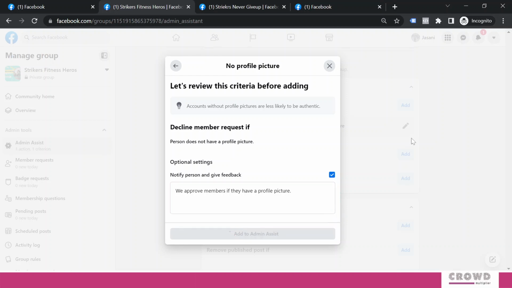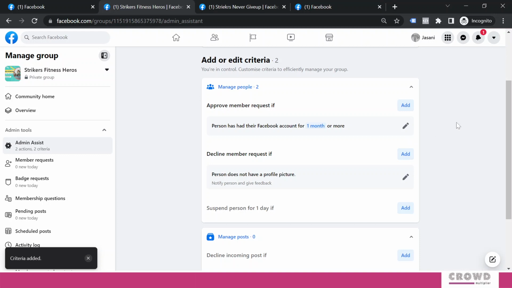Add it to admin assist. So the moment somebody requests a membership, the system will check whether they have a Facebook profile picture. If they do not have one, then the membership will be declined.